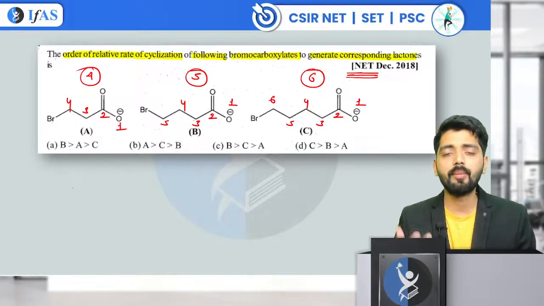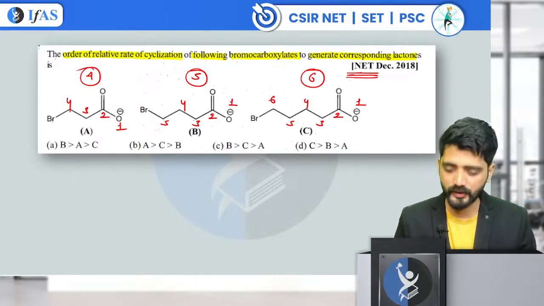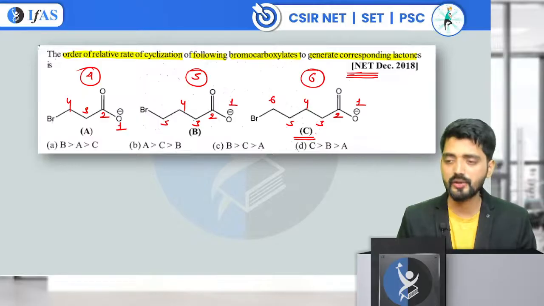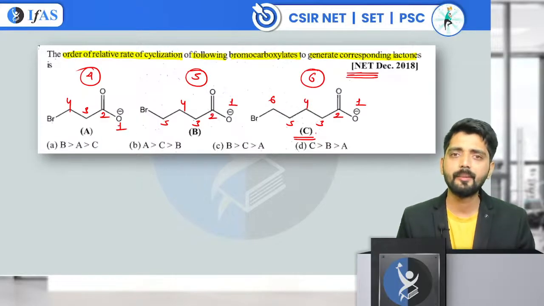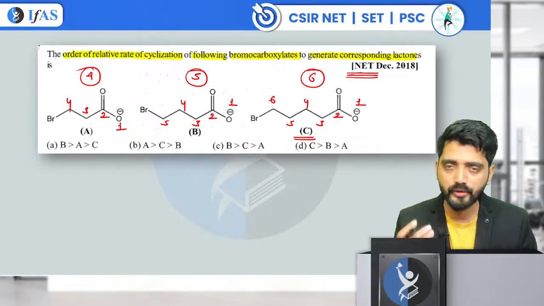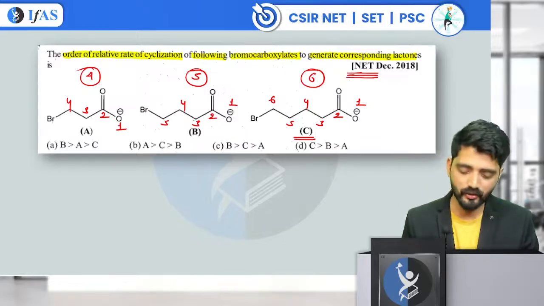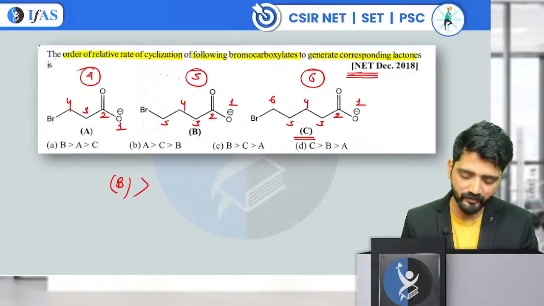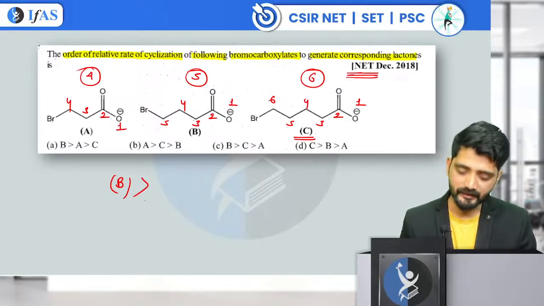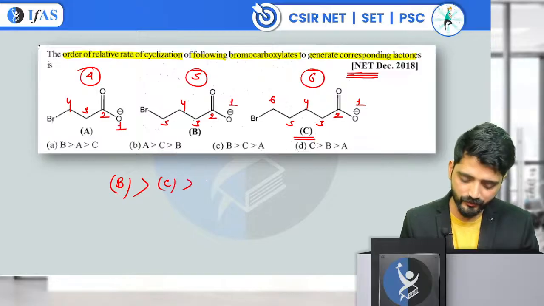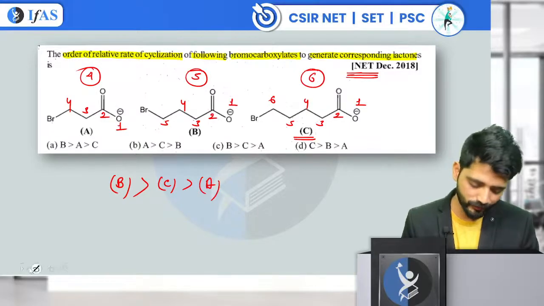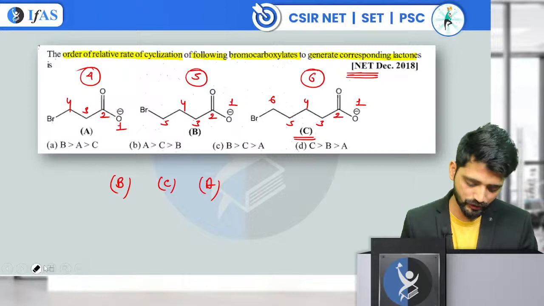If we don't know about the Baldwin rule, we will say that the rate of formation for C is going to be fastest. But Baldwin rule plays an important role. He has given you the idea that yes, for a 5-membered ring the rate of cyclization is very fast. So B is going to have the highest rate. Then comes your C and then comes your A. So this is going to be the order of cyclization.